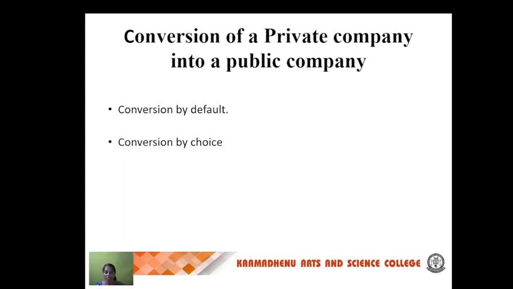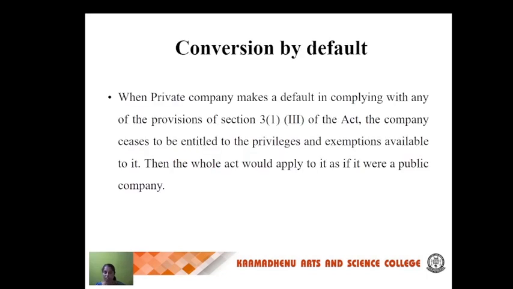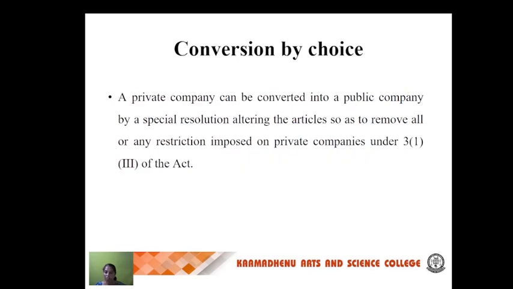The next, conversion of a private company into a public company. We have conversion by default and conversion by choice. Conversion by default is when the company fails to comply with the provisions of section 3(1)(iii) of this Act. The company is then no longer entitled to the privileges and exemptions available, and the whole Act applies to it as a public company. Conversion by choice: it is converted to a public company by a special resolution, and the articles are altered to remove the restrictions imposed for a private company under section 3(1)(iii) of this Act.